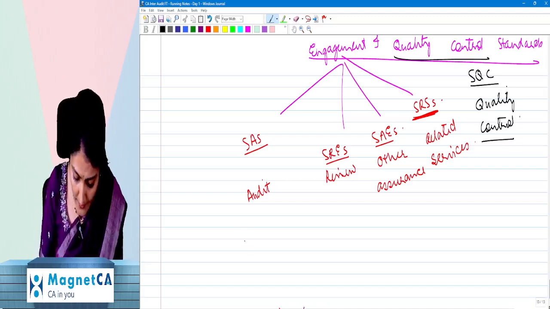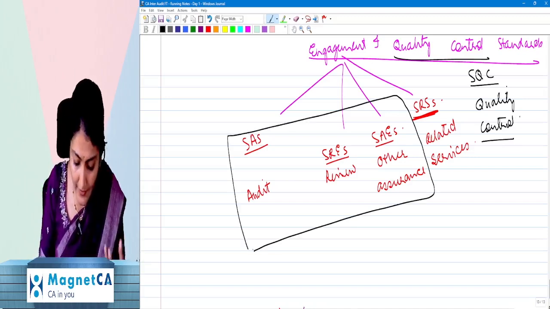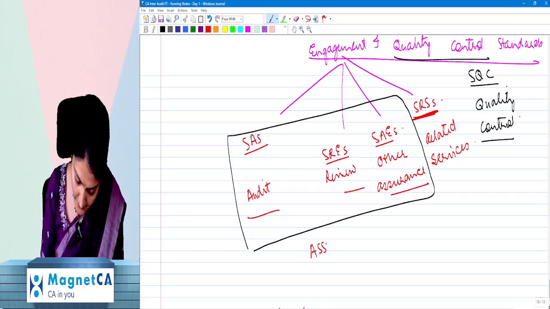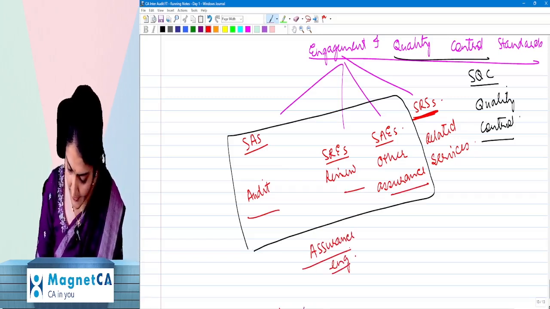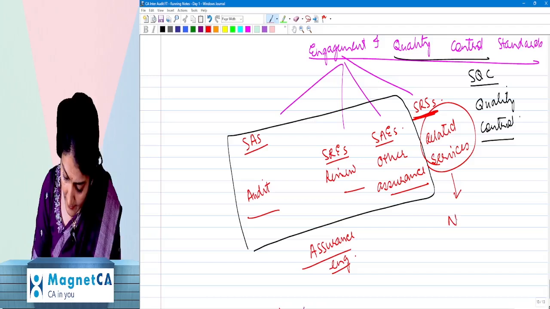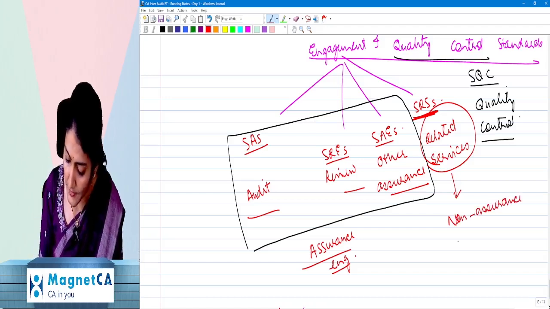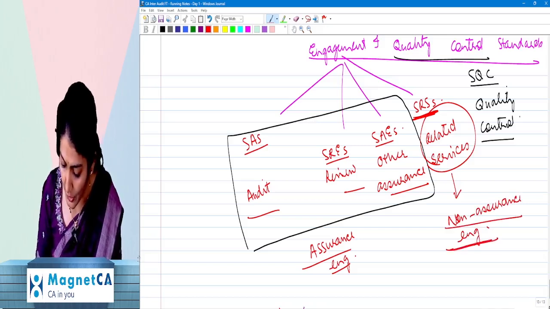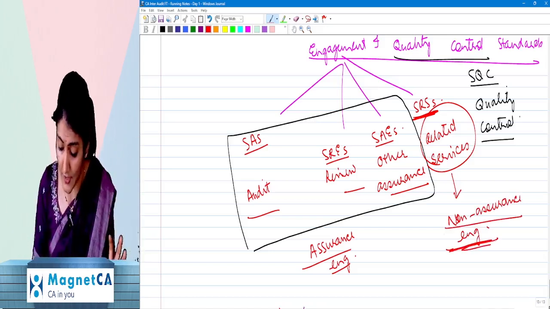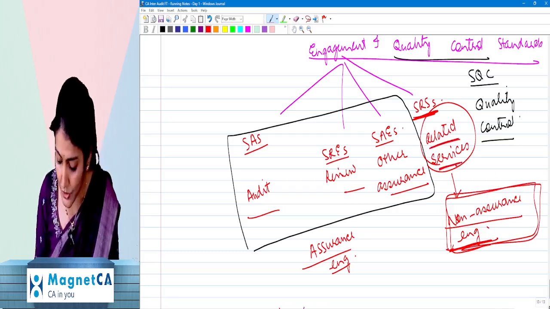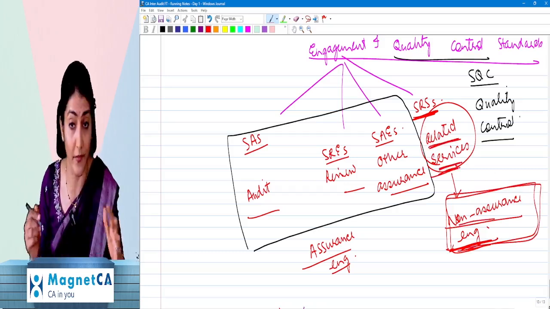Okay, right. So now they say this audit, review, and other assurance. What are these? These are the assurance engagements. And this is the related services. Related services means it is a non-assurance engagement. You're not giving any assurance. You're just providing some related services. So that is the non-assurance engagement, the related services.